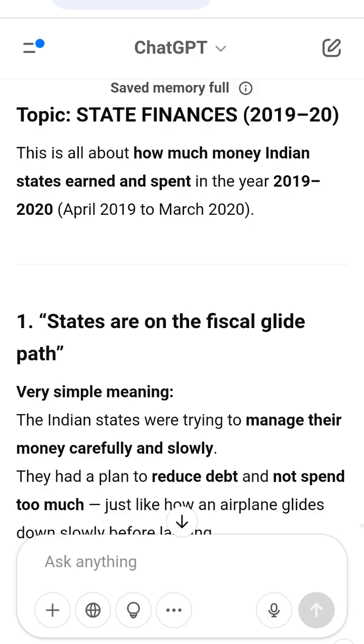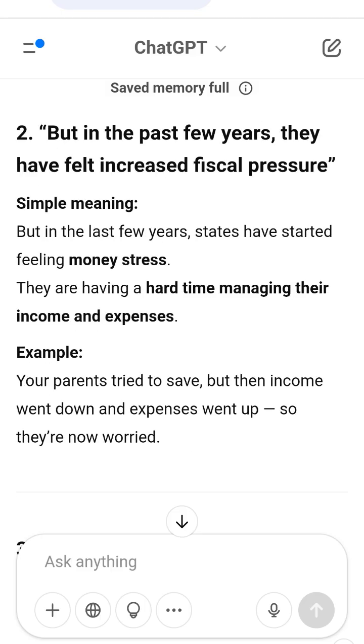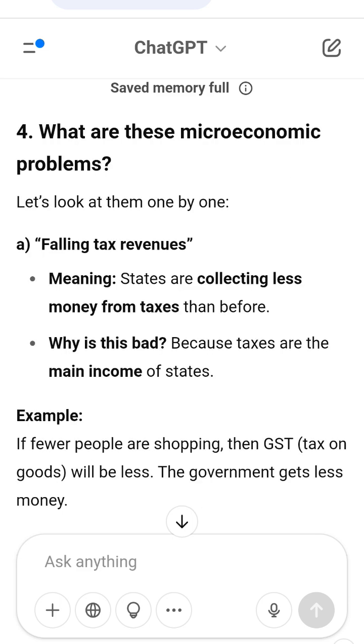7. Own non-tax revenue is expected to grow at 9.9%. Non-tax revenue equals money from other sources, not from taxes, like fees for services, like driving licenses, money from electricity boards, rent from government buildings, etc. Expected to grow 9.9%. If they earned 100, now they expect 109.90. Again, this growth is slower than last year.